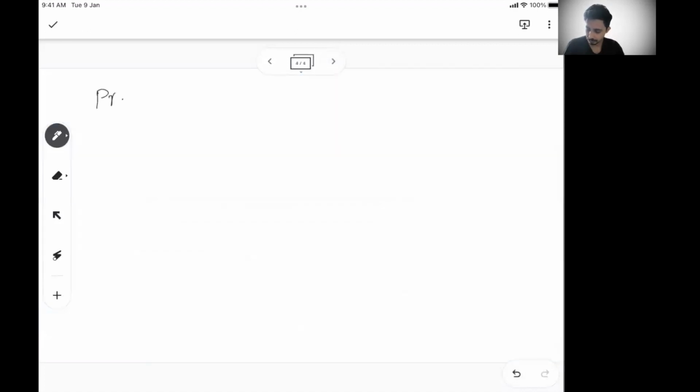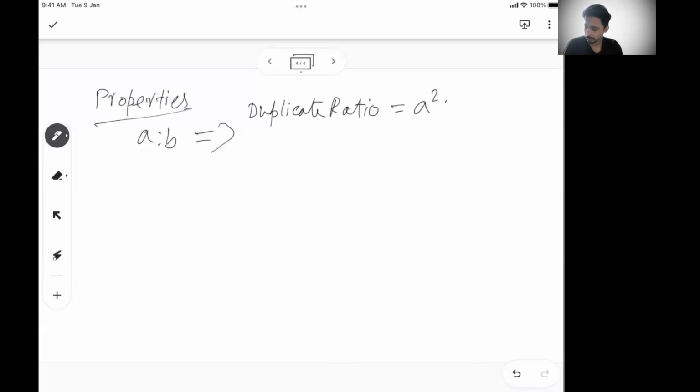about some of the properties of ratio. And this is very important in terms of problem solving. Let's say there is a ratio A is to B. There are certain terminologies you should remember. There is a duplicate ratio. When I know A is to B, the duplicate ratio will be A square is to B square. So someone says A is to B equal to 2 is to 3. If this is given to me, A square is to B square, which is 4 is to 9. So duplicate ratio of A is to B is 4 is to 9.